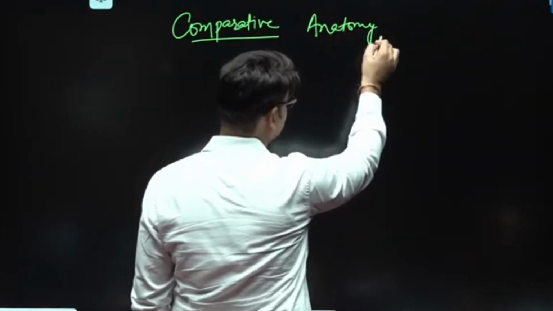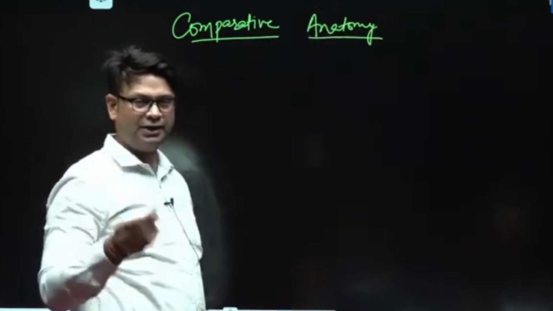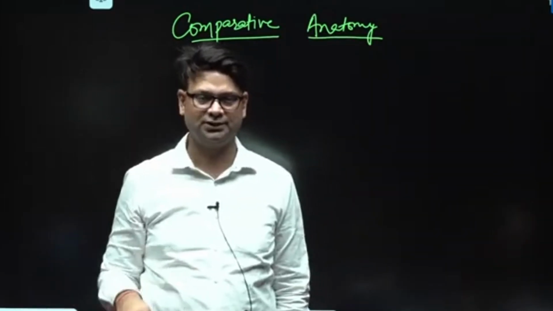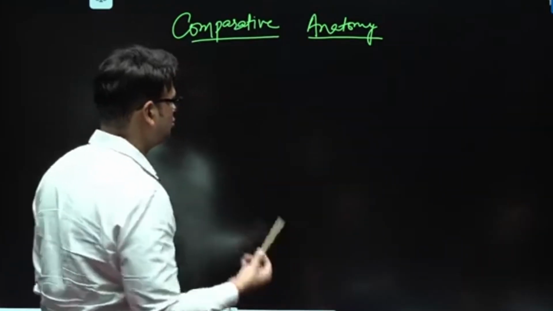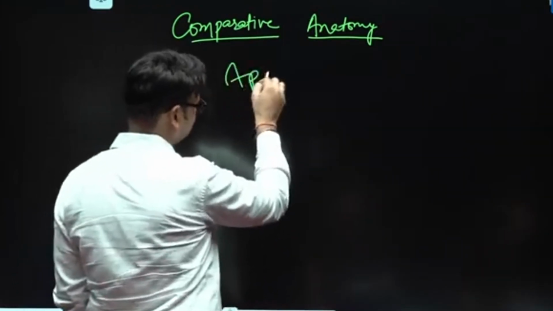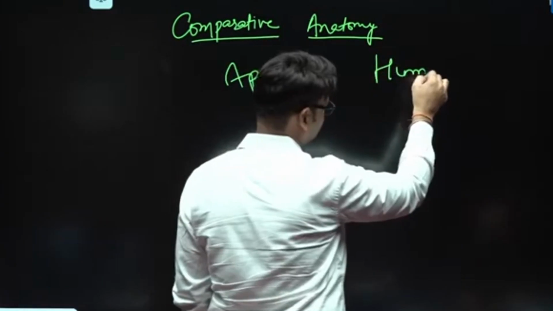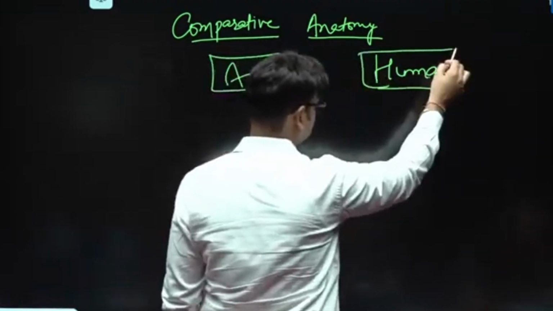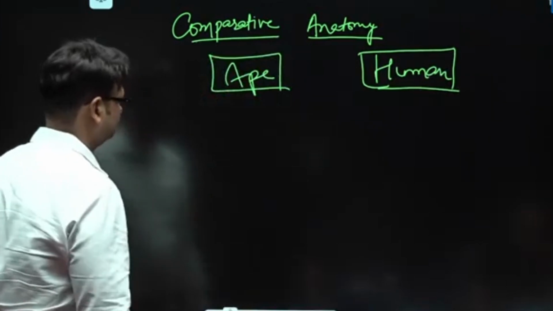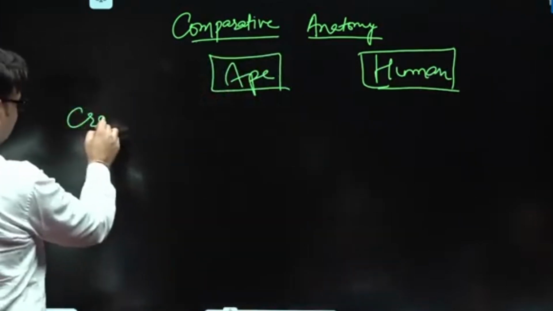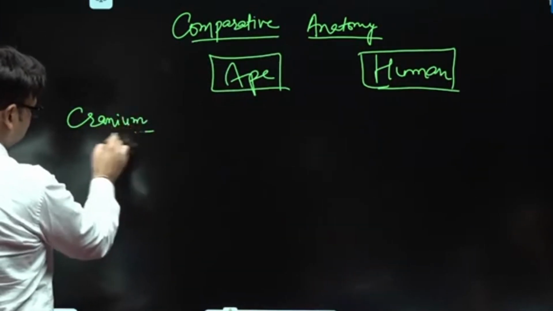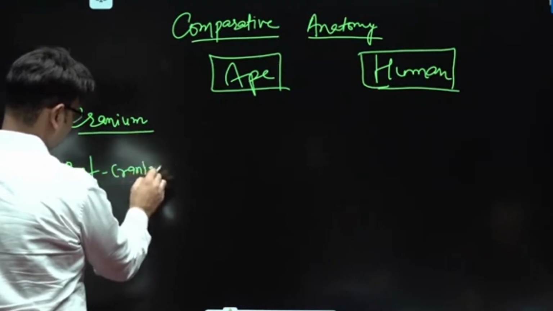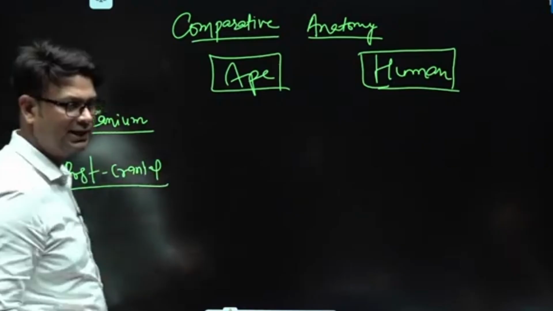or skeletal differences. So whenever this type of question is asked, just start thinking from one side to the other, okay. So if you are asked to differentiate between ape and human, just think about the differences in the cranium and postcranial differences, okay, cranial and postcranial.